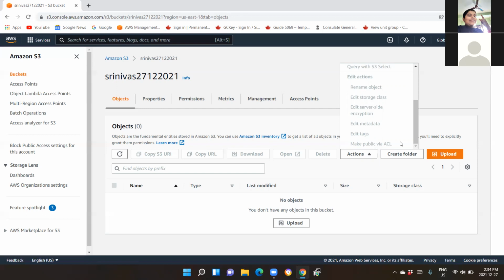You can see edit actions, rename object, edit storage classes, server encryption. All these details we will be discussing as and when we progress with the different properties of your S3. Now what we will do here is, let us go ahead and upload. Create folder option is also there for some other varieties of things.